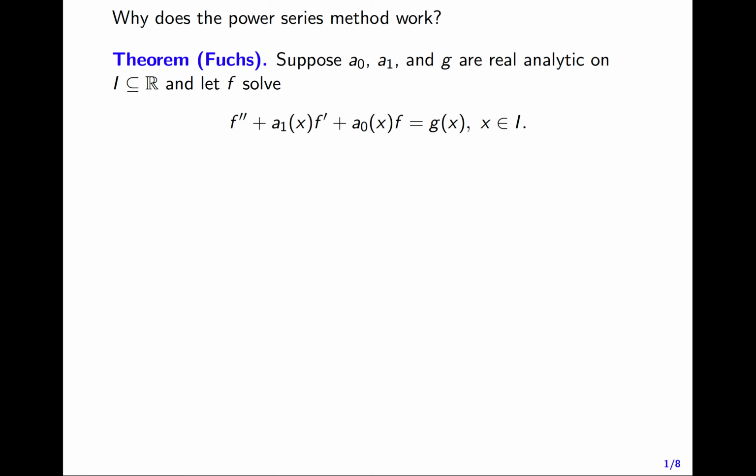Suppose that a0, a1, and g are real analytic functions on the interval I, and suppose that f is a solution of the ODE f double prime plus a1 of x times f prime plus a0 of x times f equals g of x on the interval I. Now we know this differential equation has a solution because a0, a1, and g are real analytic and thus continuous. So the existence of the solution is not a problem here.